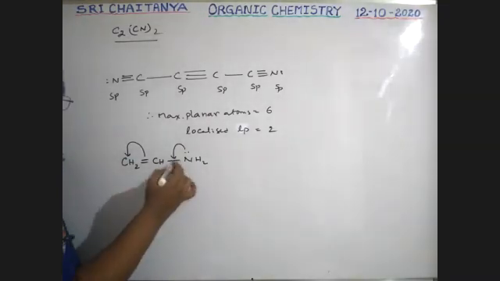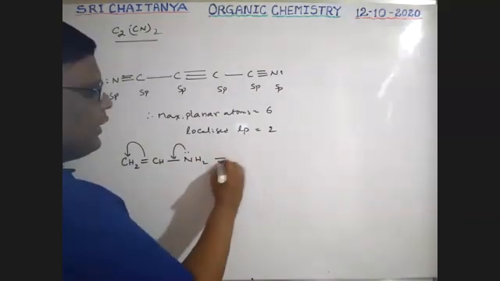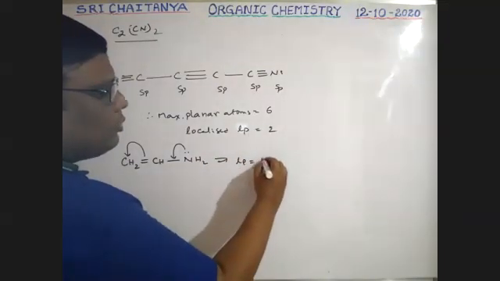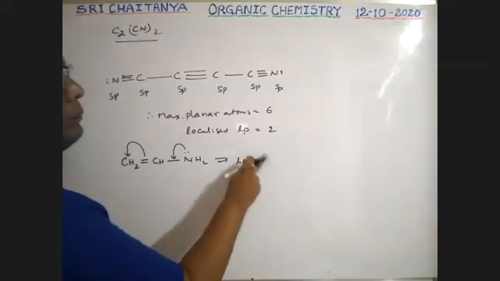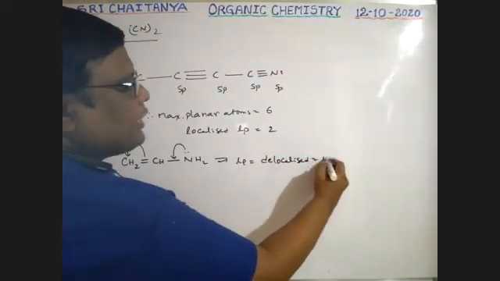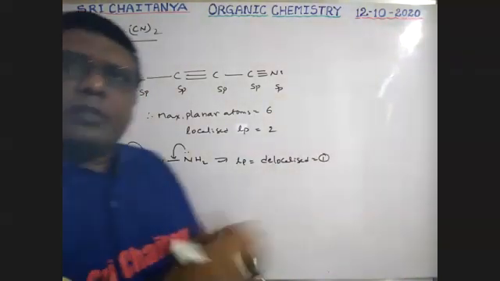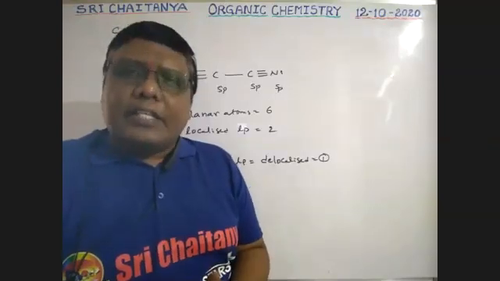So that means the lone pair is not fixed at a point. Resonance concept is there. So therefore, here the lone pair is delocalized, which is equal to 1. So not fixed at nitrogen, it is rotated, that is a delocalization that takes place.